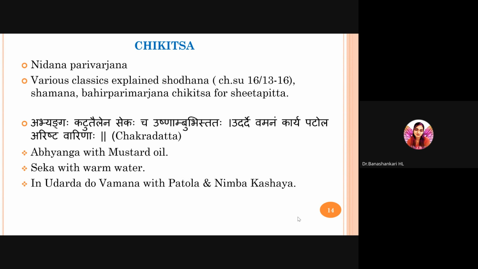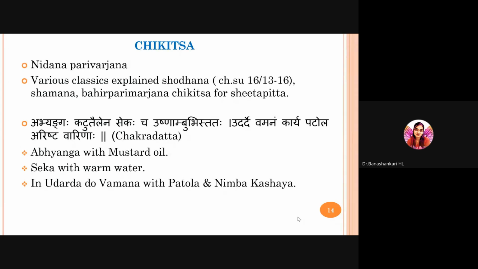Though there is no mention of treatment for Shita Pitta, in our Brihatrayi there is one shloka from Chakradatta which goes like this. Abhyangaha katutailena sekaha cha ushnambuvistataha udardaha vamanam karya patola arishtavarinah. We can do Abhyanga, oil massage with katutaila or sarshapataila, mustard oil, and Seka with Ushnambu, pouring of warm water as Svedana. After applying oil, that is Katutaila, we can do Seka with Ushnambu.